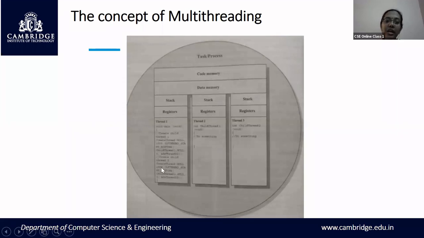One thread is forking, and forking is nothing but creating 2 other child threads, and parallelly, these 3 threads are going to run using the code memory and the data memory. But remember, the stack and the registers are going to be different and unique for each thread because they have to update their own status in the status registers.